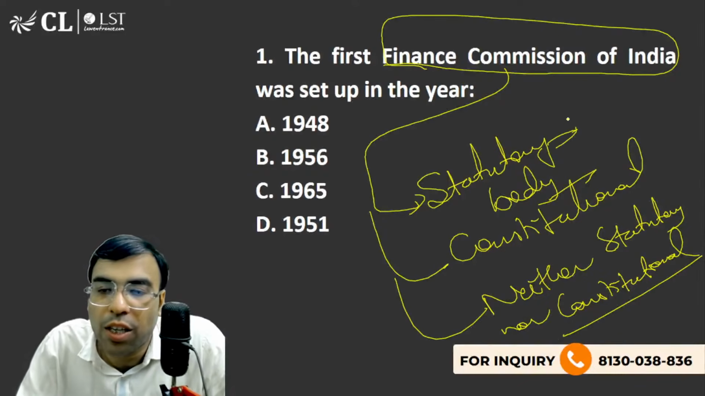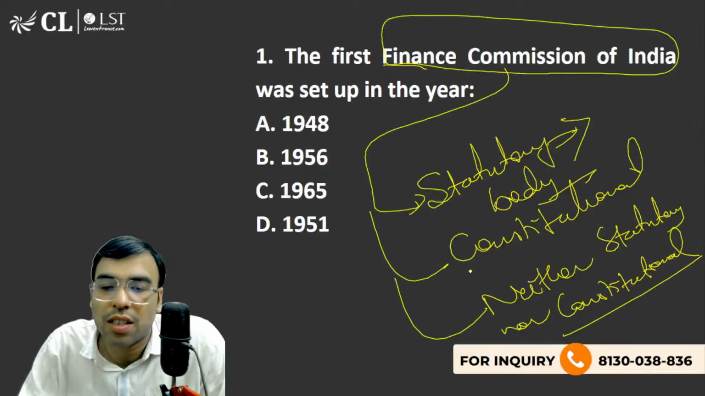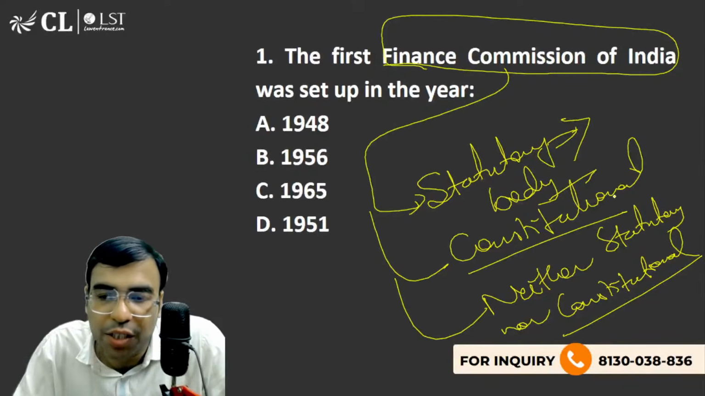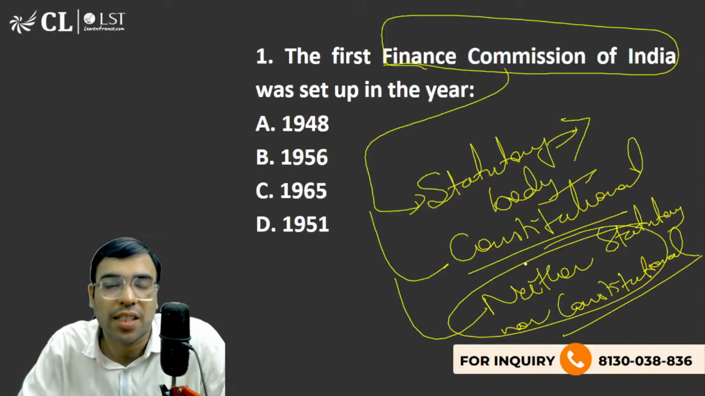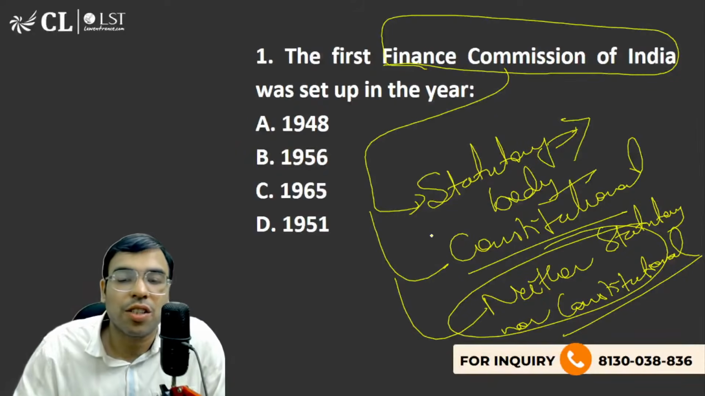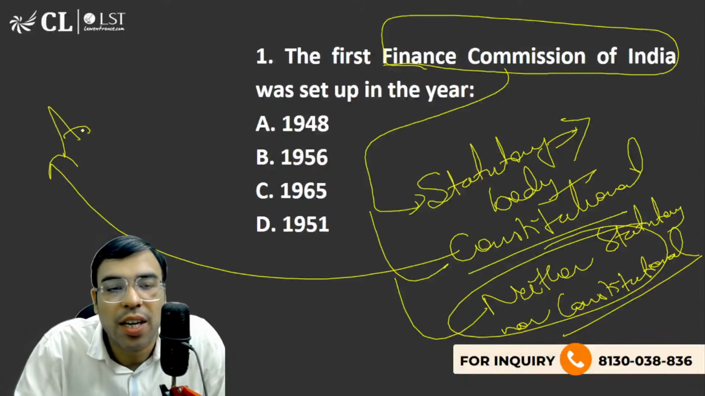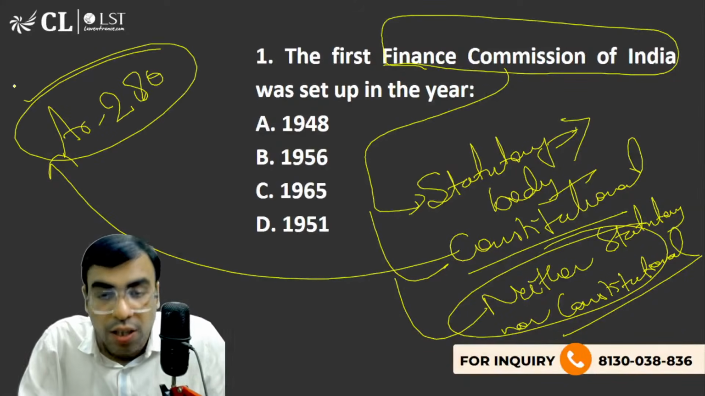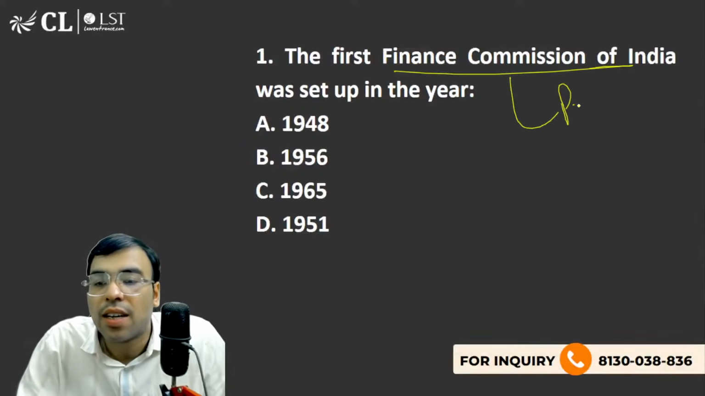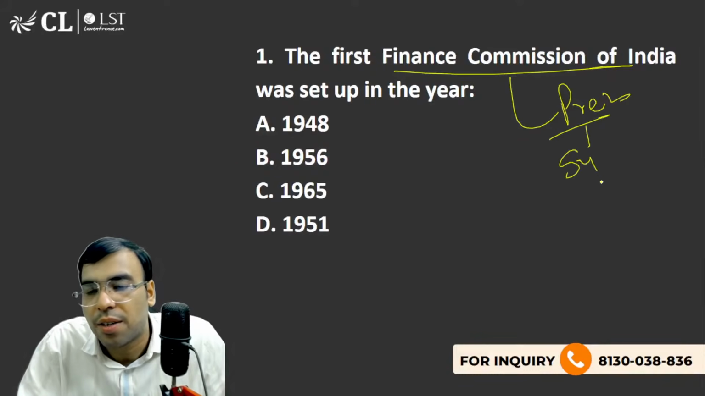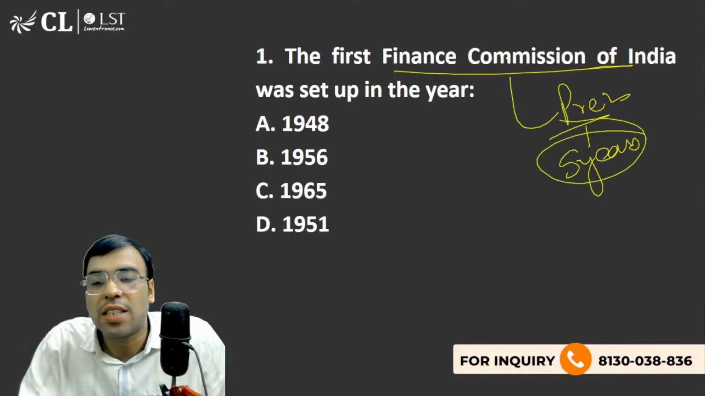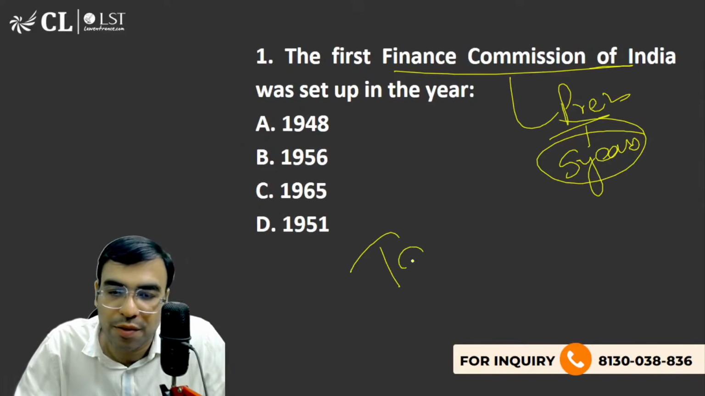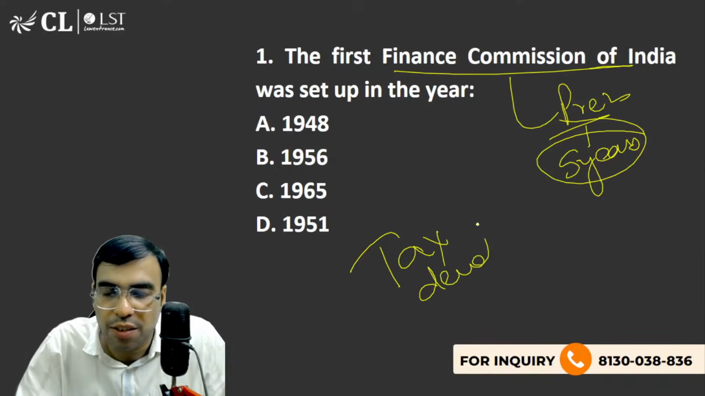Statutory means made by the law or the parliament. Constitutional means it's mentioned in the constitution, and the last one is neither statutory nor constitutional. So the answer is it's a constitutional body. It is mentioned in Article 280, which talks about Finance Commission. It is set up by the president every 5 years generally. And the idea of Finance Commission is to recommend tax devolution between the center and the state.